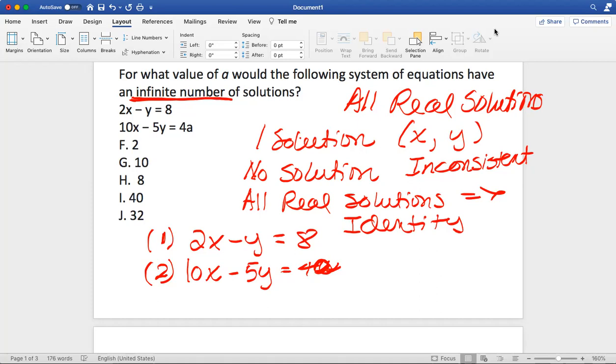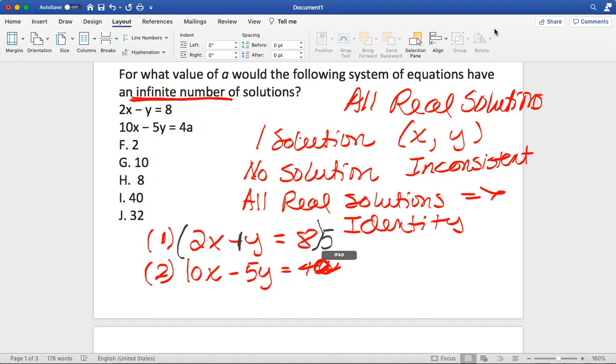So if you want the first equation to be the exact same thing as the second one, to go from 2 to 10, you would have to multiply the 2 by 5. To go from negative y, or in this case a negative 1, remember, guys, when you have a variable that doesn't seem like it has a coefficient, the coefficient is negative 1. So how do you go from negative 1 to a negative 5? You'd multiply it by 5 as well. So what's the pattern? It looks like every single term in the first equation is being multiplied by 5, so we would multiply the first equation by 5, okay?